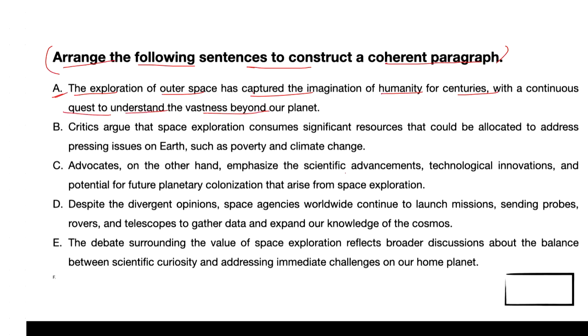Second, critics argue that space exploration consumes significant resources that could be allocated to address pressing issues on Earth, such as poverty and climate change. Third, advocates, on the other hand, emphasize the scientific advancements, technological innovations, and potential for future planetary colonization that arise from space exploration.